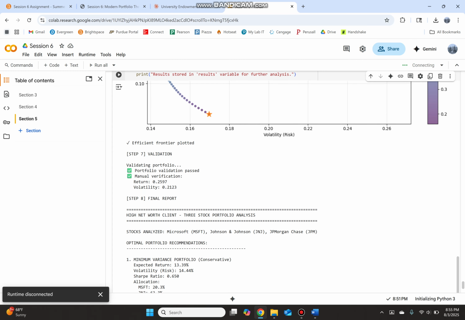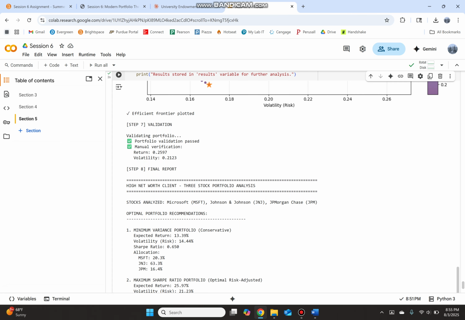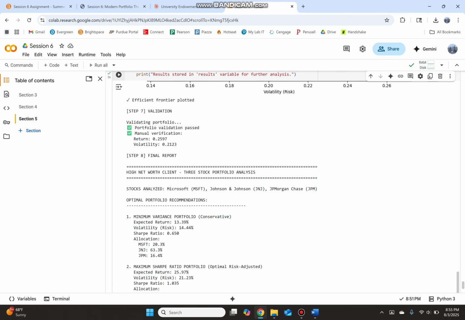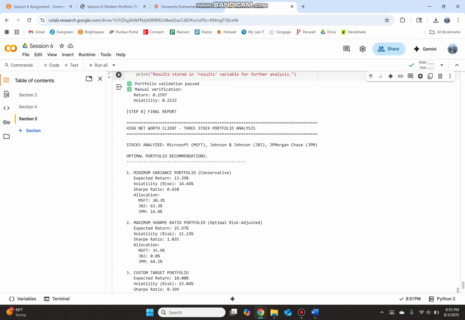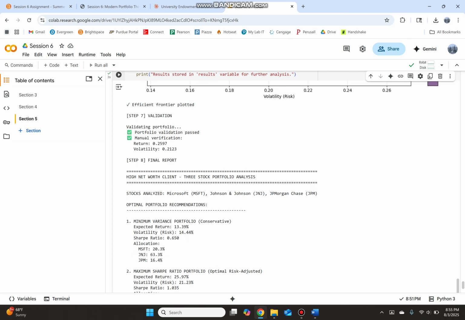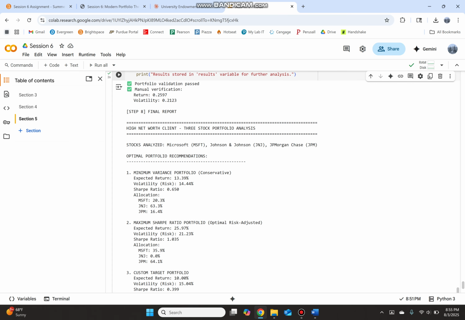Then we get to step 7, our validation. It calculates that our validation passed, our return was good, our volatility was good, and then our final return report for our high net worth client. They got 3 stocks, and this is our big one. So the minimum variance portfolio, the red diamond on our chart, basically gave us an expected return of 13.39% and volatility of 14.44%. Sharpe ratio of 0.6, which is solid, definitely solid, but as we'll see in a minute, that's not as great as it could be.